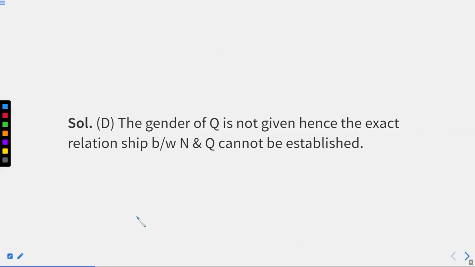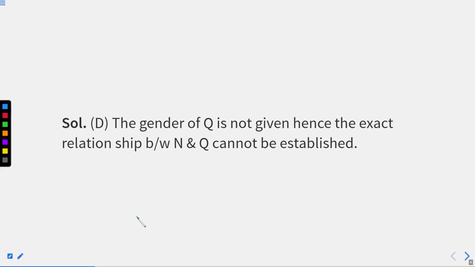You'll read this answer now. The gender of Q is not given, hence the exact relation between N and Q cannot be established. In such cases, we'll mark option D. Okay, I hope this first question is very clear. As soon as you are able to understand the first question well, you are able to understand the rest of the chapter well as well, right?